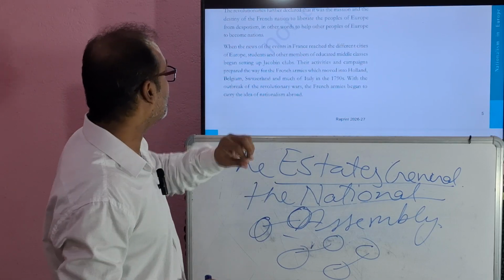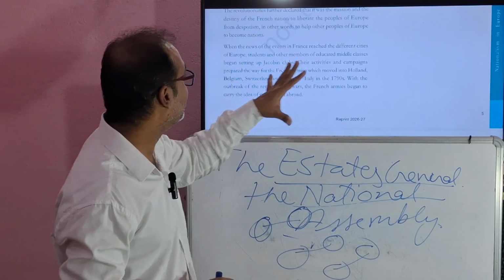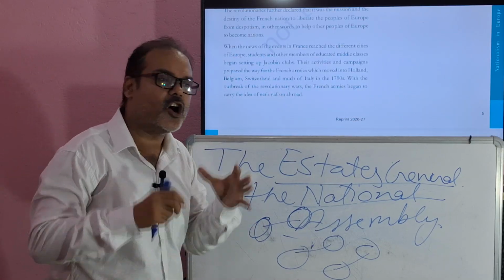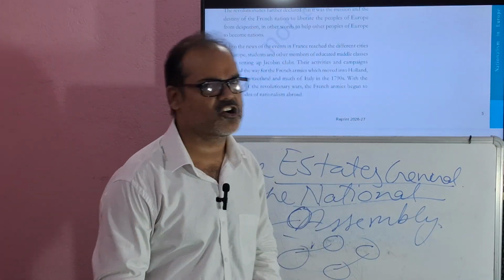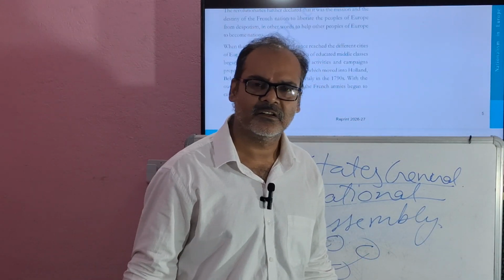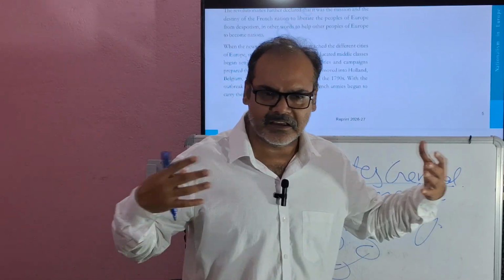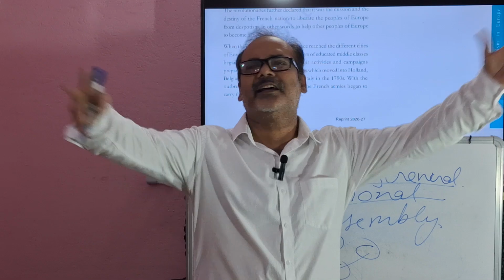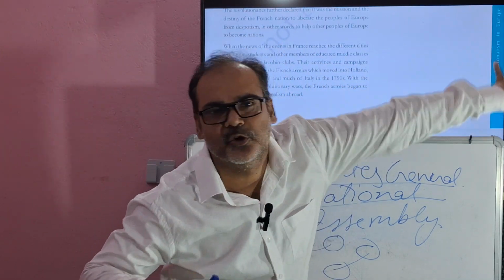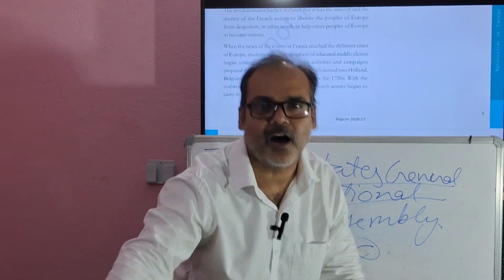When the news of events in France reached the different cities, students, teachers, lawyers, doctors, everyone were enjoying, like we have festivals at our house. We all are enjoying, we all are busy. Someone is doing this, someone is doing that. All are enjoying.